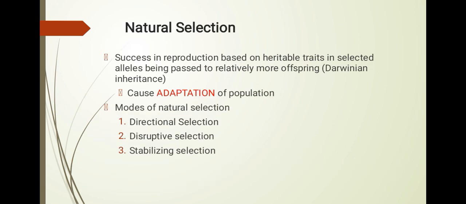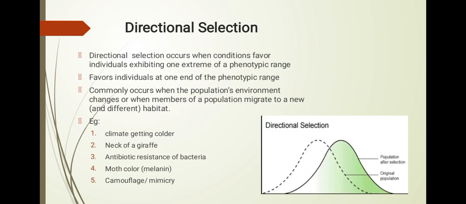Natural selection is success in reproduction based on heritable changes in selected alleles being passed to relatively more offspring. Darwin: inheritance causes adaptation of a population. Modes of natural selection: directional selection, disruptive selection, and stabilizing selection.